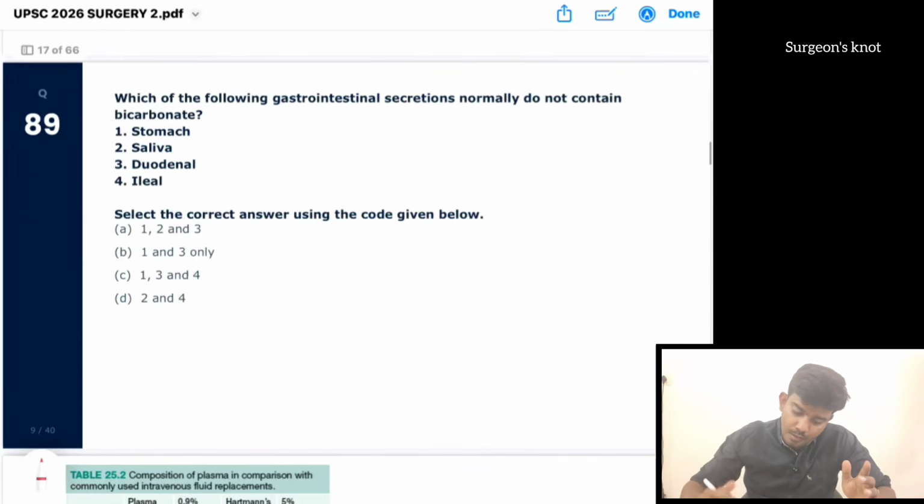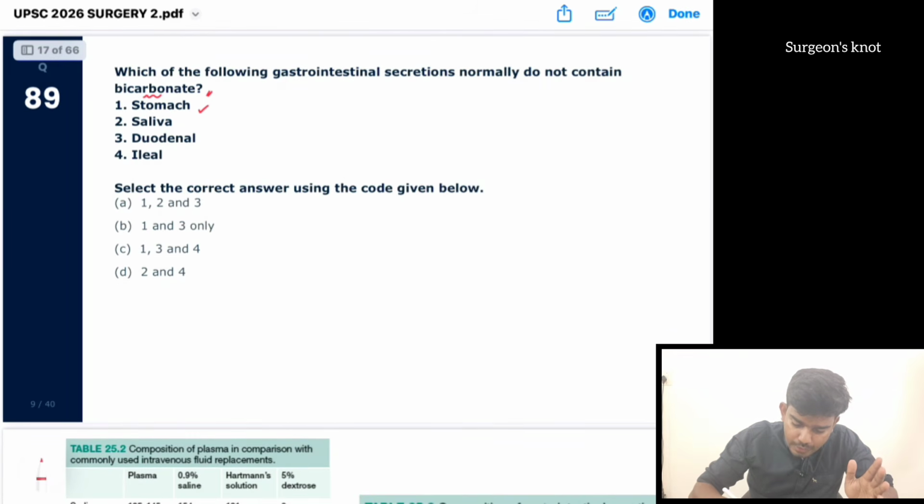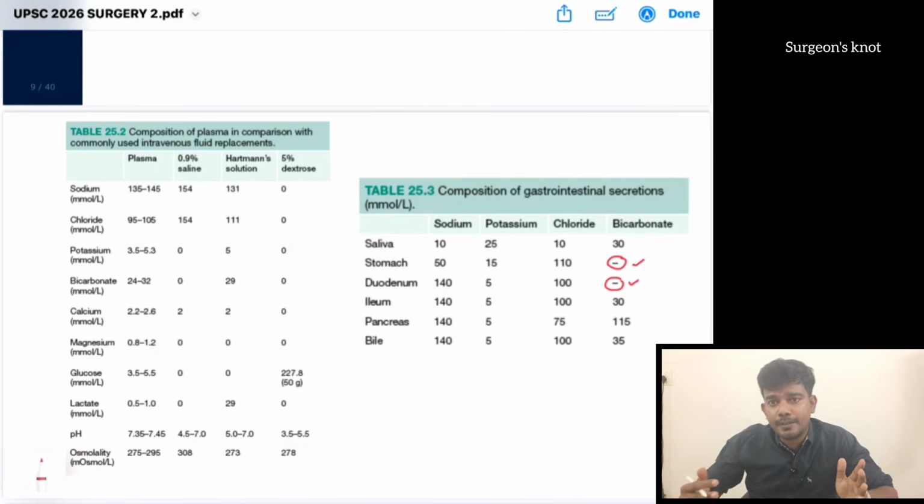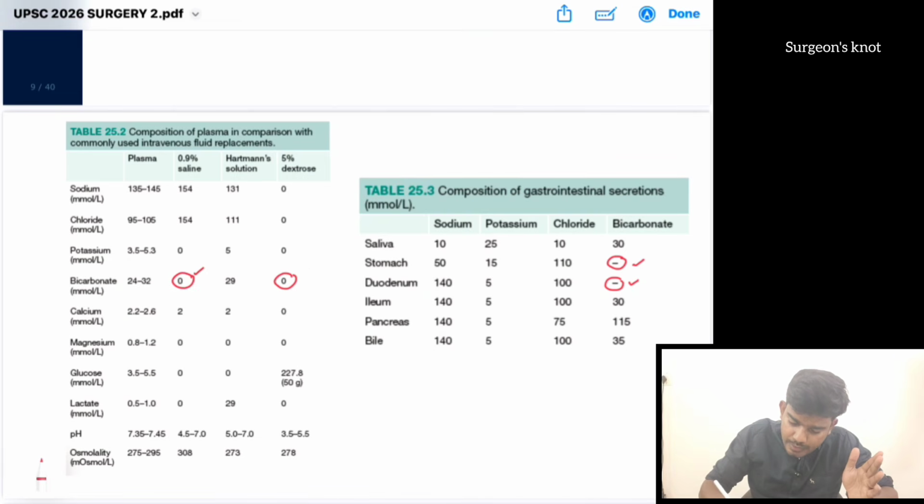Okay, which of the following gastrointestinal secretions normally do not contain bicarbonate? Which ones have no bicarbonate? This is also a direct tabular column from Bailey and Love. So the stomach and duodenum do not contain bicarbonate. Notice that if there is a loss of fluid from the stomach or the duodenum, we don't have to replace it with bicarbonate, because there is no bicarbonate there. So we can give fluids that contain no bicarbonate. Normal saline and dextrose have no bicarbonate, so they can be given in case of fluid loss from the stomach or the duodenum.